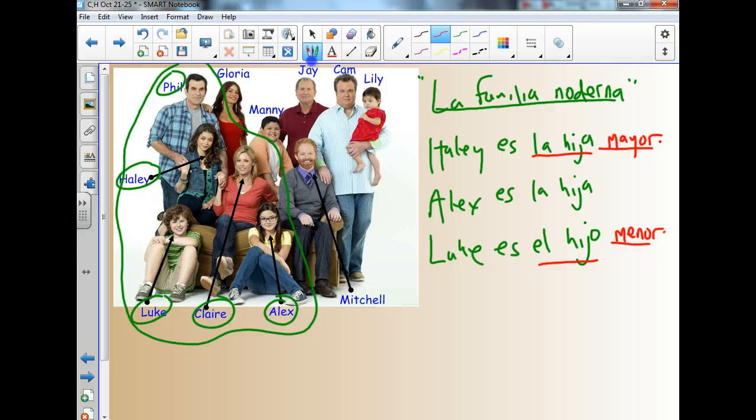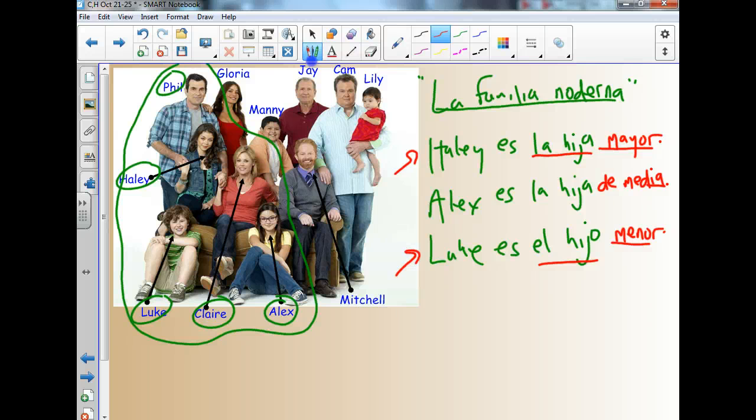And then Alex es la hija, if you're in a family of 3, de media, ¿verdad? Que quiere decir the middle child. Notice that we have la hija de media here. It's feminine instead of medio. If she were a boy, it would be de medio. ¿Verdad? So we've expressed here, Haley is the oldest daughter. Luke is the youngest son.